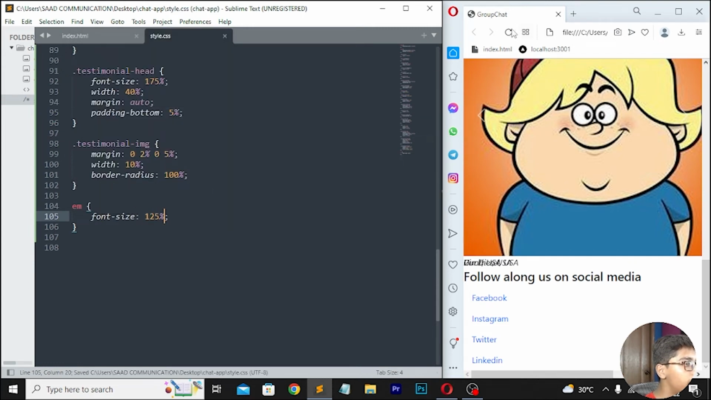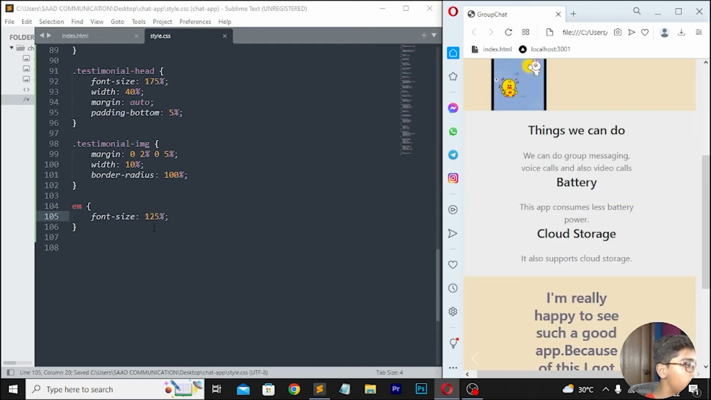Now save this, then reload. So you can see it is now styling here. Now when you've done that, you have to write button-icon. Here I'll be writing color, then write 716581.